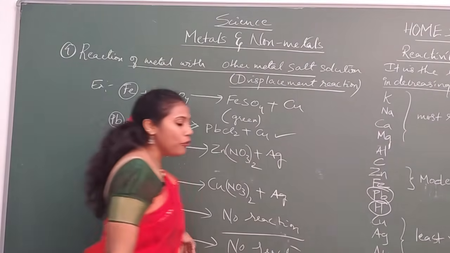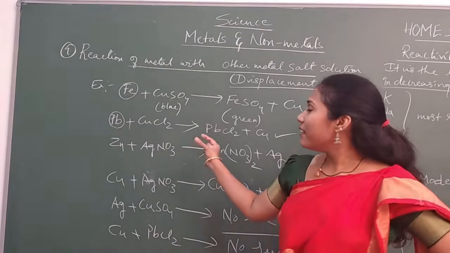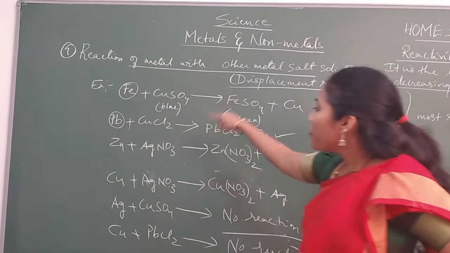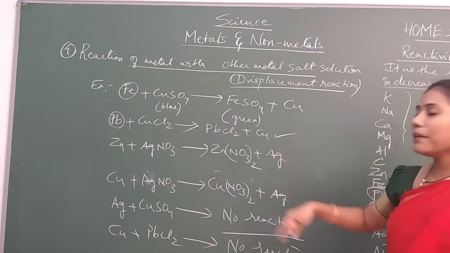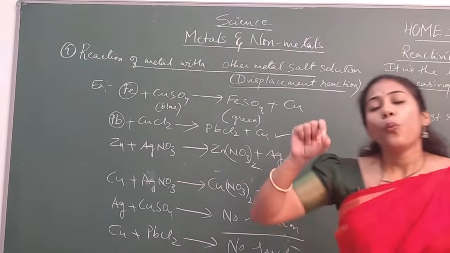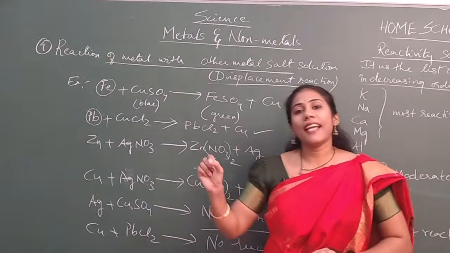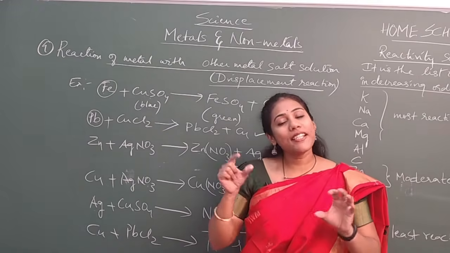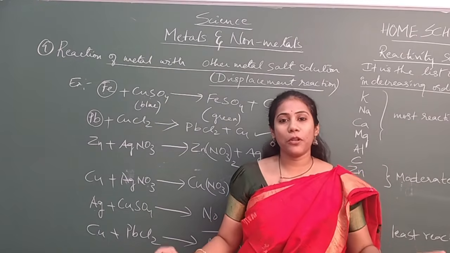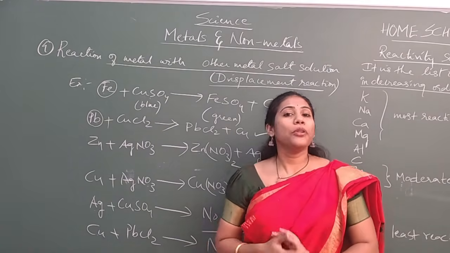So this is how, whatever the reactants they give, you must carefully think and write the product. You must know in what situation the reaction can be observed and in what situation the reaction is not possible. This is very important to remember.